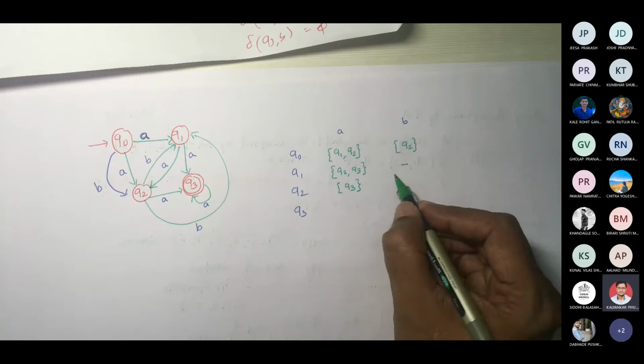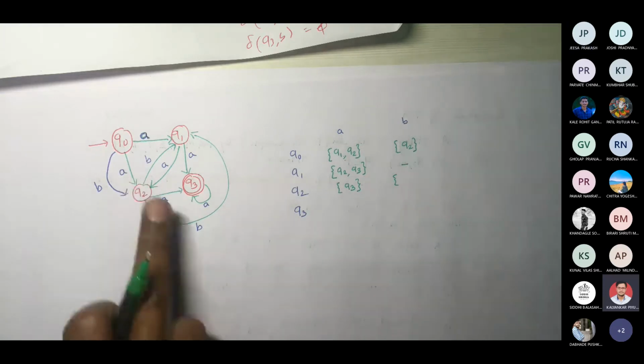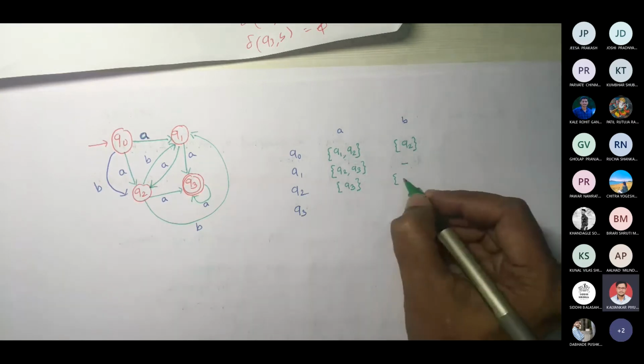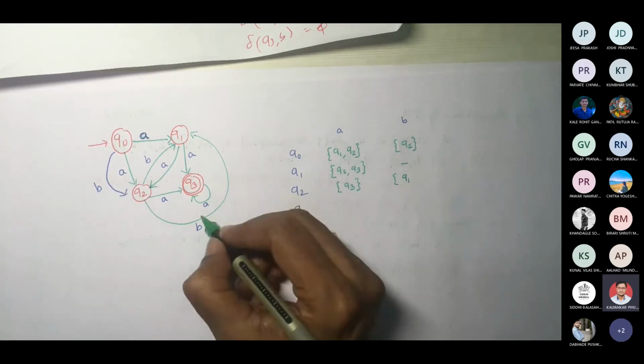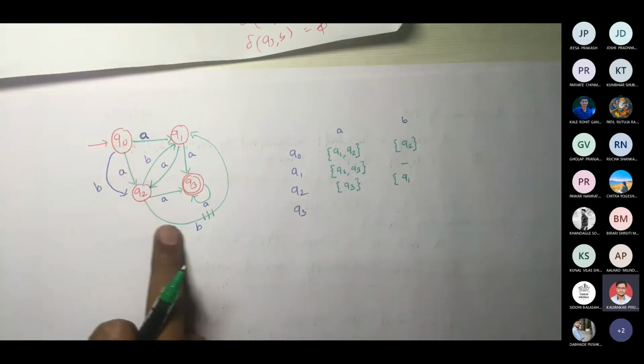Q2B, Q1. Okay, so I gave this double. Let it be now. So we'll write Q1. This doesn't make any sense, by the way, because we are already drawing it there.